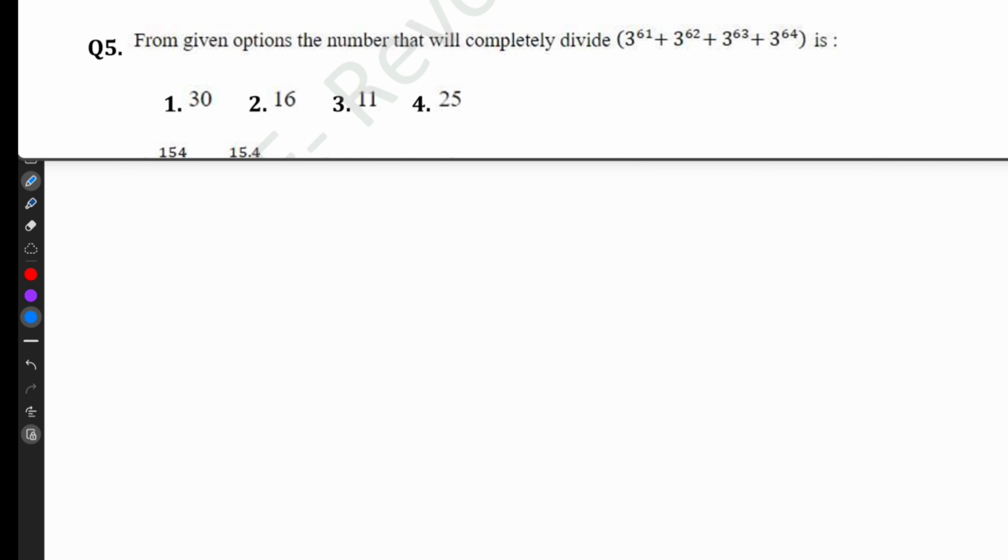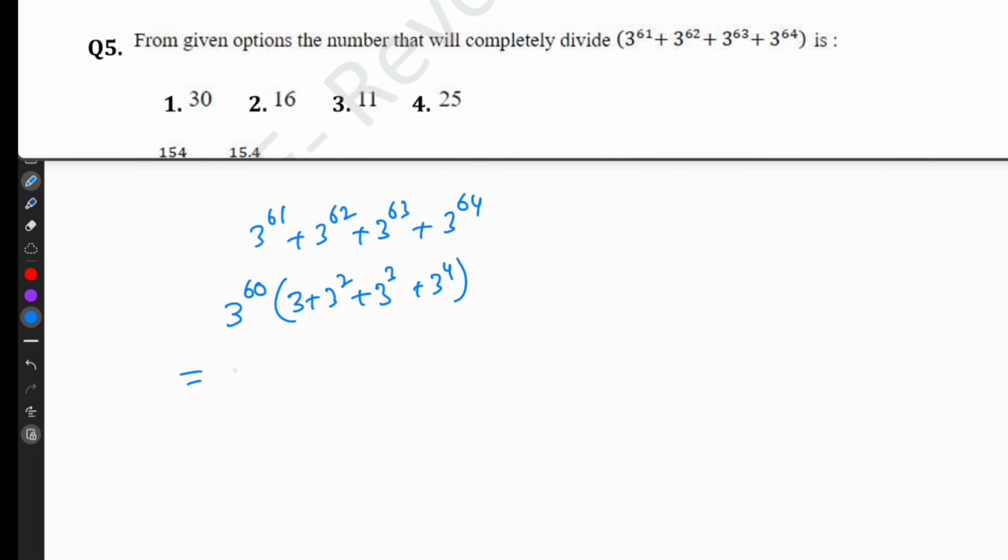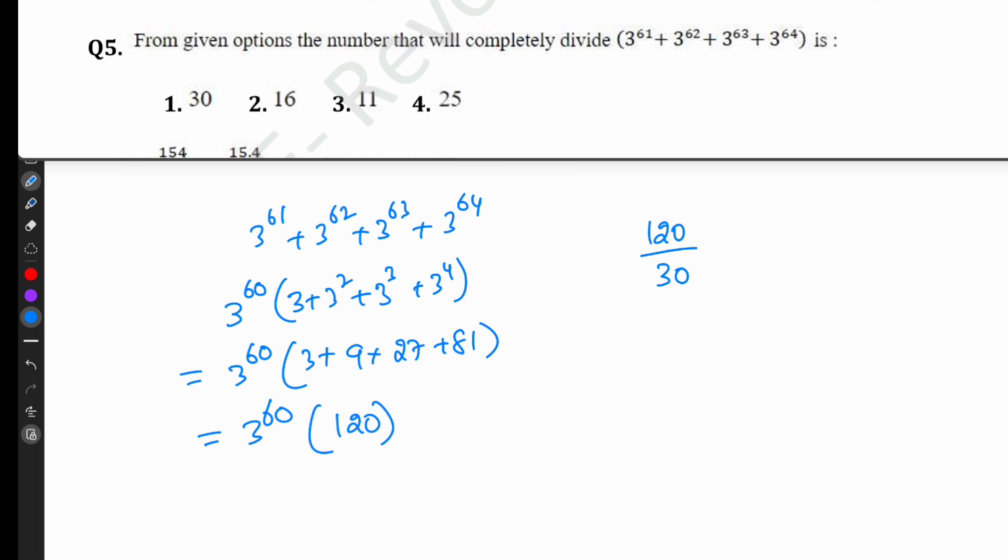From the given options, the number that will completely divide 3 power 61 plus 3 power 62 plus 3 power 63 plus 3 power 64. I am taking 3 power 60 as common. So it will be 3 power 60, 3 plus 3 square plus 3 cube plus 3 power 4, that is 3 plus 9 plus 27 plus 81. 3 power 60 into 3 plus 27, 30. 9 plus 81, 90. 30 plus 90, 120. So in the given options, 120 can be divided by only 30.